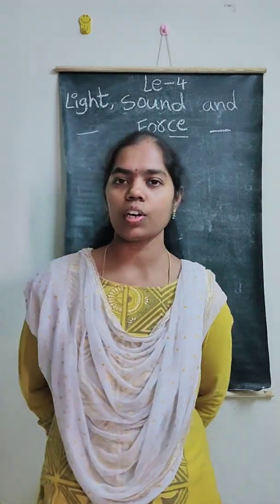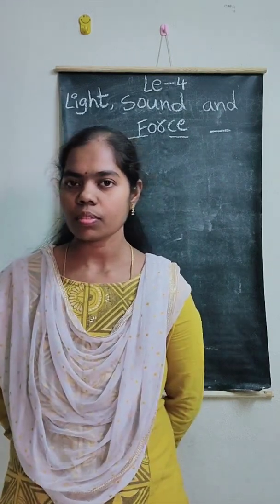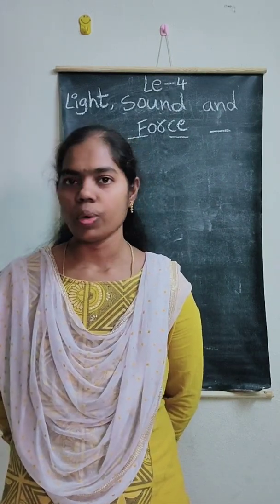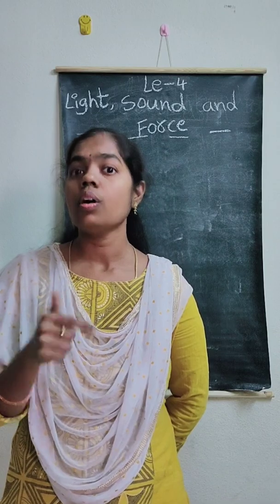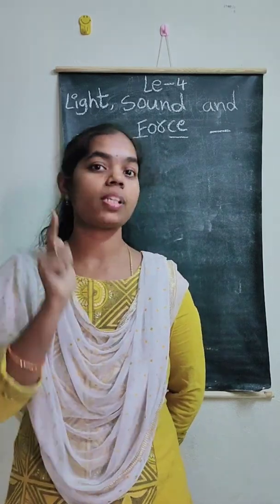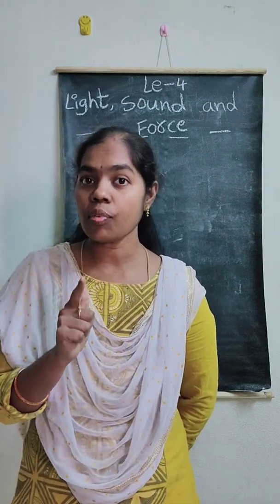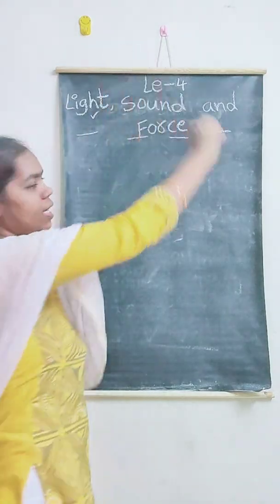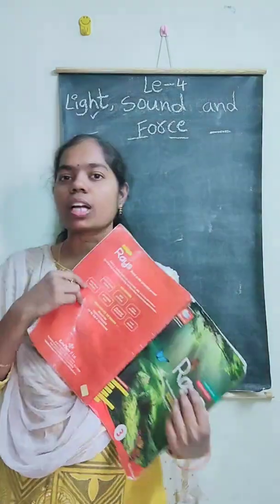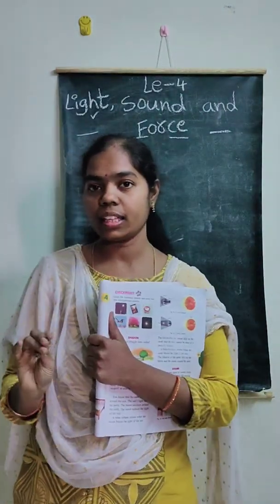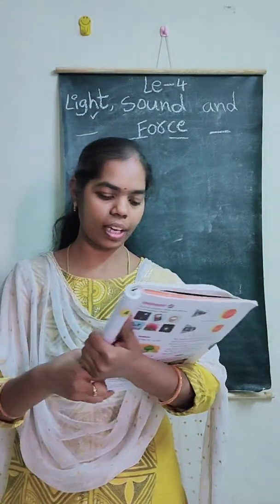Here I have one doubt. Can we see different types of objects in the dark? No, we can't see. So, we can see different types of objects with the help of our eyes in the presence of light only. We can't see anything without light.